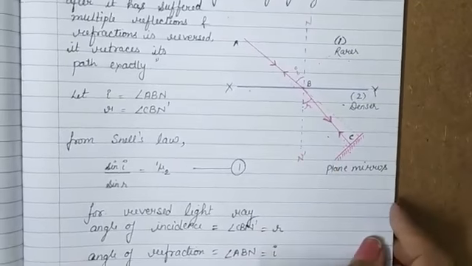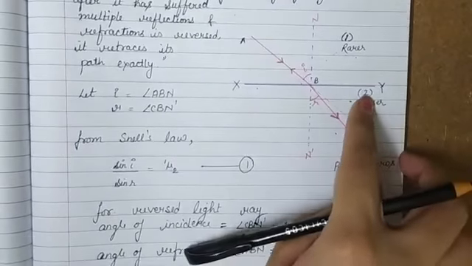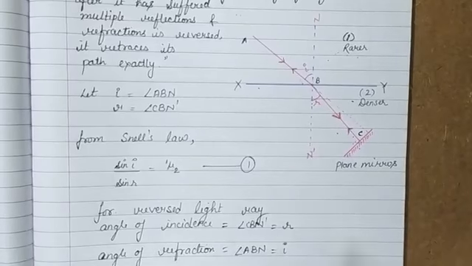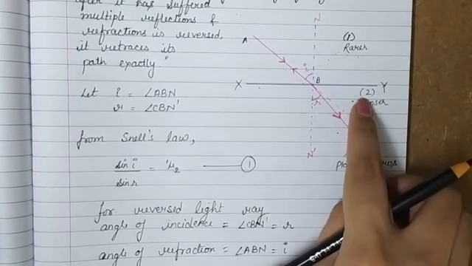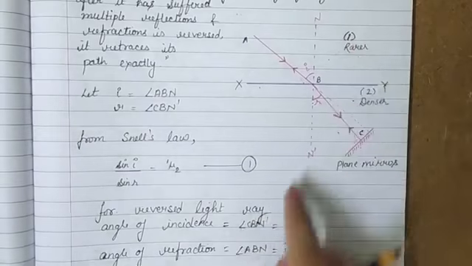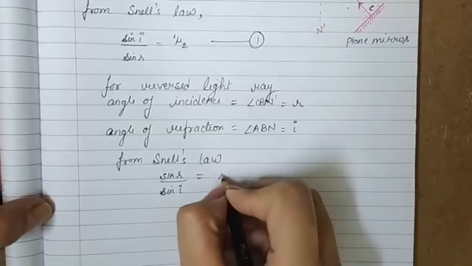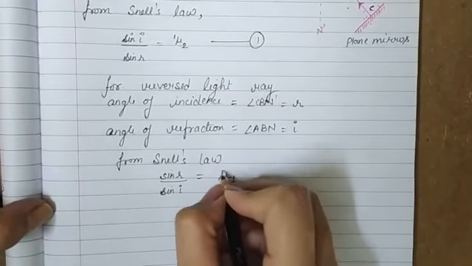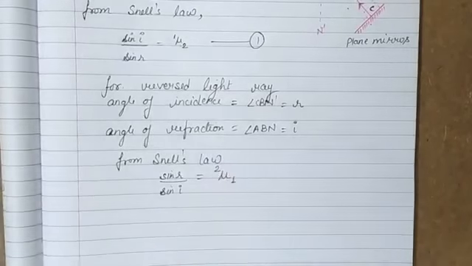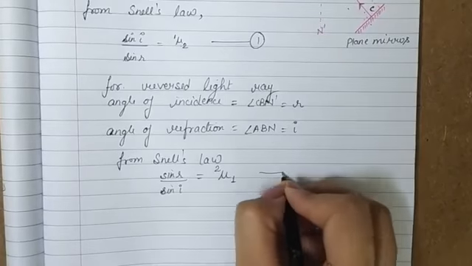Means for the reversed ray, the medium we named medium 2 will act as medium 1 and medium 1 will act as medium 2. So this refractive index will be of medium 1 with respect to 2. Okay, this is equation number 2.